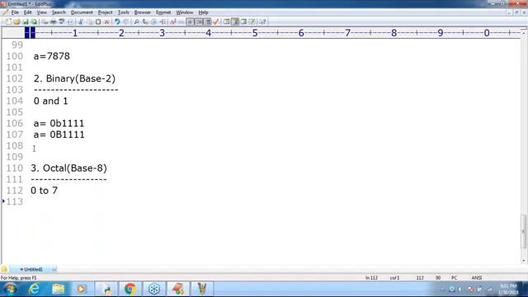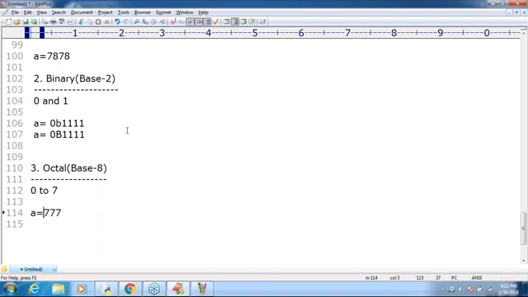So here I'm taking A is equal to 777, like this I'm taking. Sir, what is the value of A? Now you can tell correctly, I'm sure. The value of A is 777. Now I have to convey, hey Python, please consider this one as the octal value. Can you please tell what is the way? Anyone?